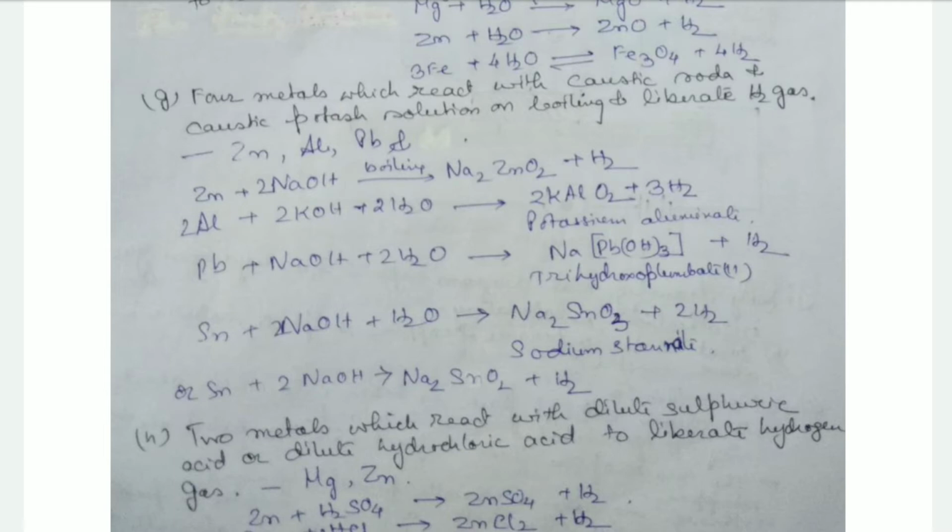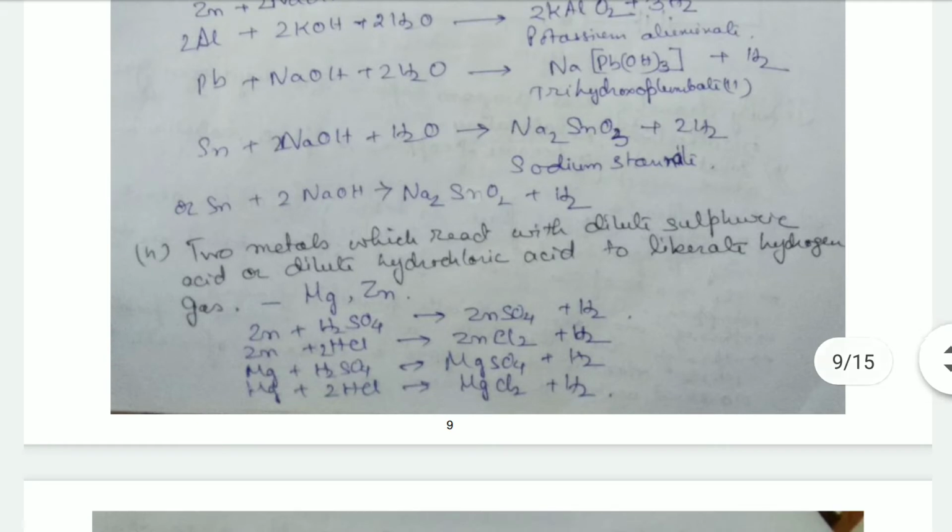Then tin reacts with caustic soda solution to form sodium stannate and hydrogen is formed, or it reacts with sodium hydroxide to give sodium stannite, and hydrogen is liberated.